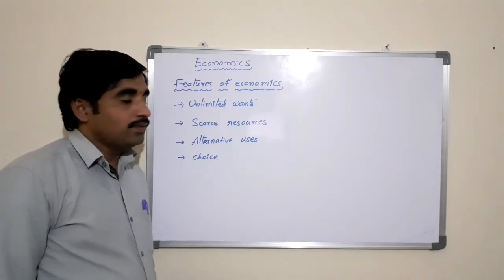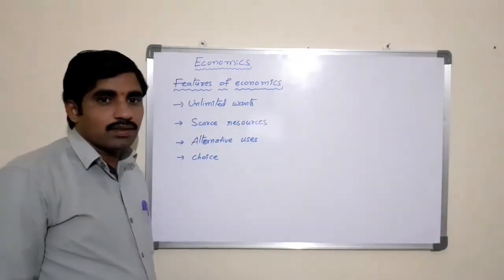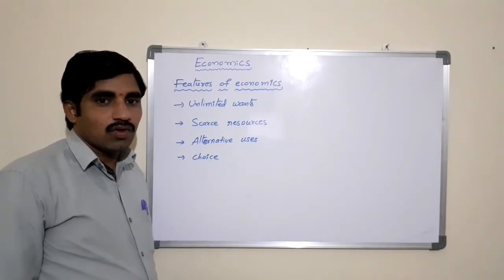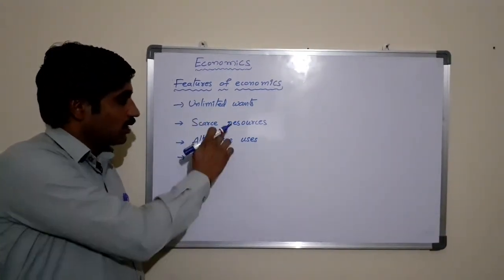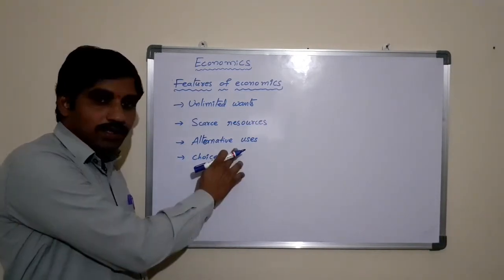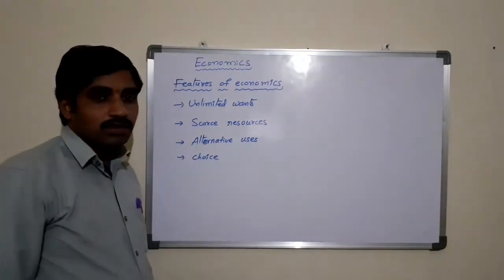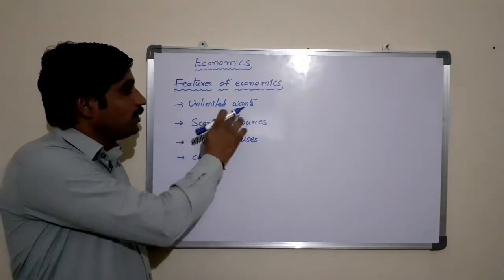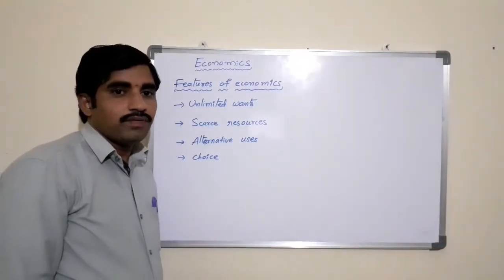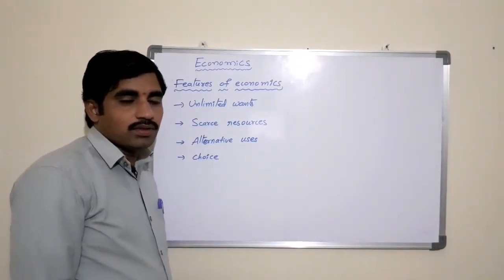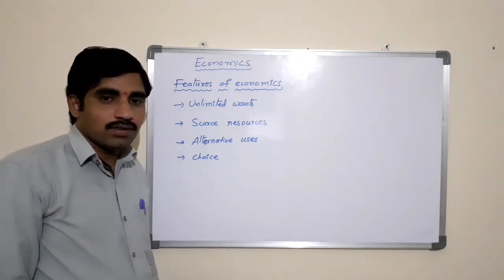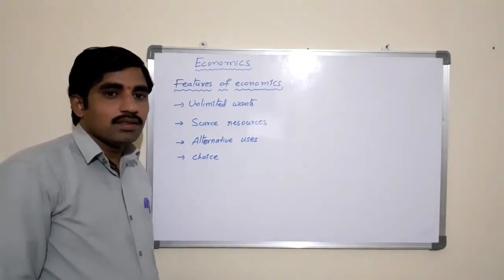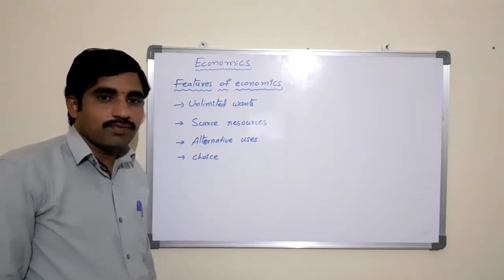The features of economics are given by Professor Robbins, such as unlimited wants, scarce resources, alternative uses, and choice. Unlimited wants means every human being in the universe has an unlimited number of wants. It is very difficult to satisfy them.